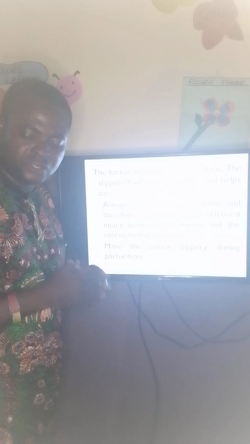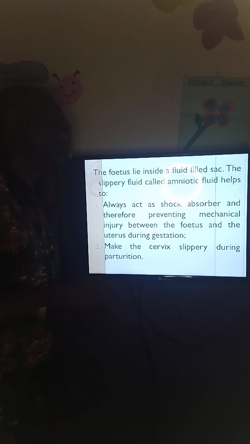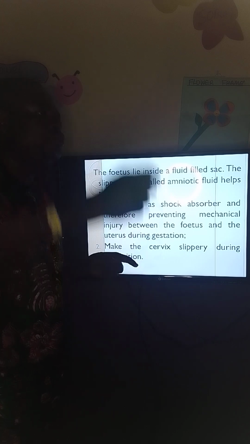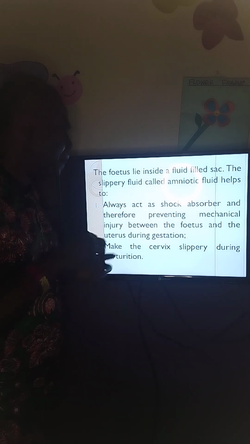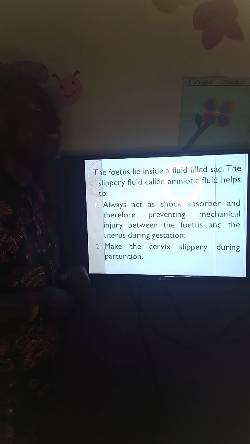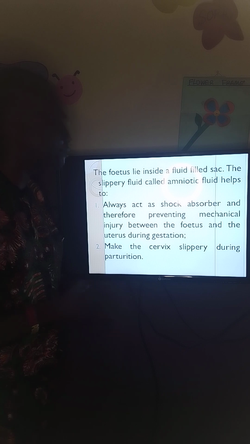Then take note. Now, we have said something here. What are the functions of the amniotic fluid? Now, you see, the baby is just bouncing. Just imagine a sachet of pure water and you have a baby inside. If you throw the pure water down, the mechanical effect cannot be felt by the baby. The amniotic fluid acts as a shock absorber and therefore prevents mechanical injury between the fetus and the uterine wall. Maybe an accident happened, the mother is thrown up and down, maybe the husband beats the wife, you can even use a stick to hit the belly of the pregnant woman. The child is bouncing inside the amniotic fluid.